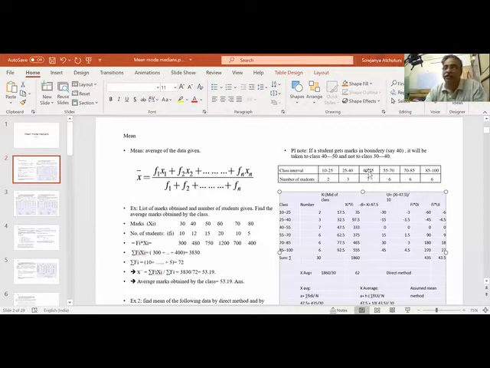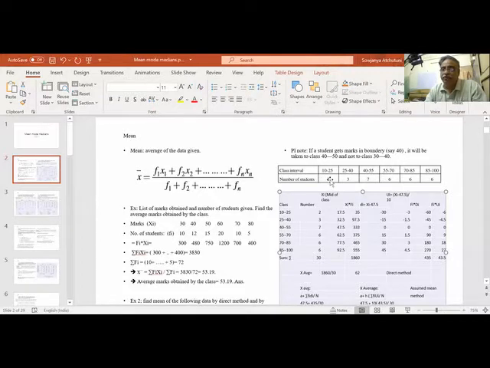Should be in the higher class. What is given? If a student gets marks on a boundary, say 40, it will be taken to the class 40 to 50 and not to class 30 to 40 or 25 to 40. If someone got 55, you will put in this category, not in this category. So it's a nomenclature. So let us see this.